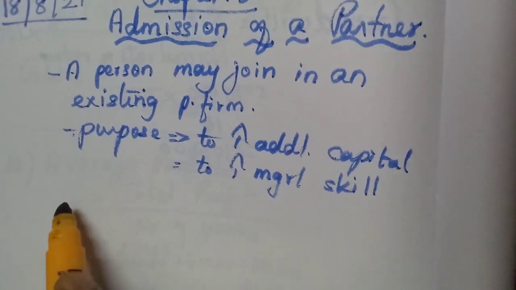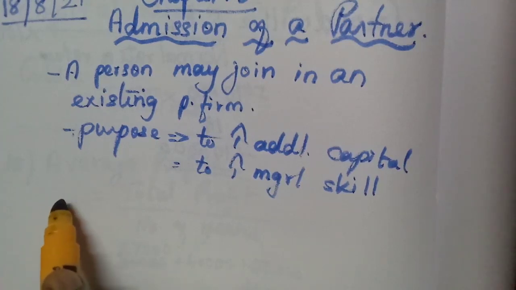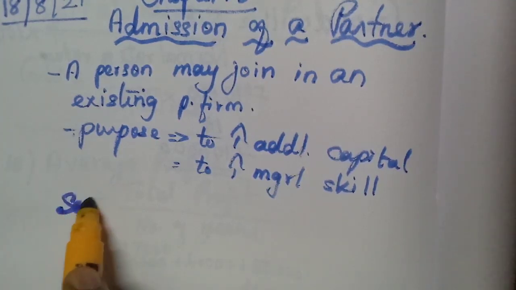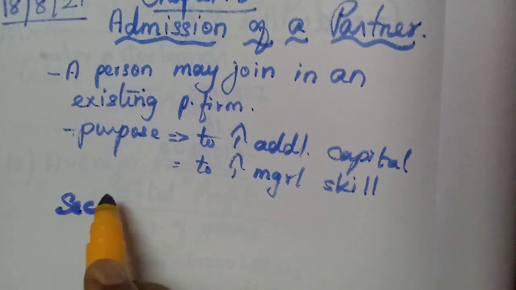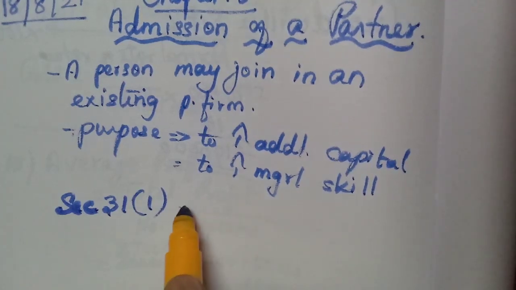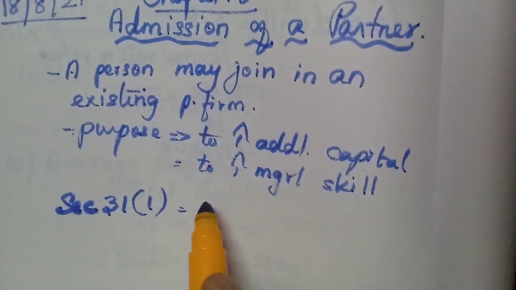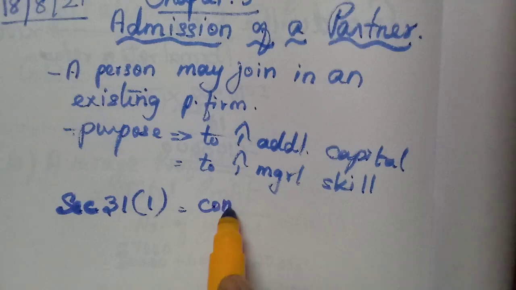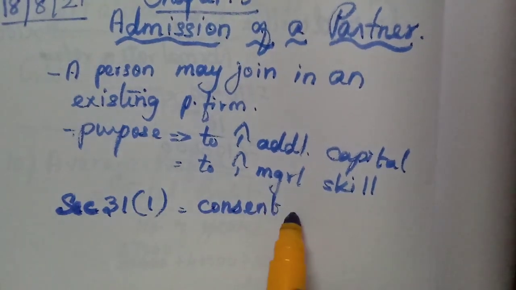In the Partnership Act 1932, Section 31(1) says that no partner can be admitted without the consent of all partners. So what is the meaning?